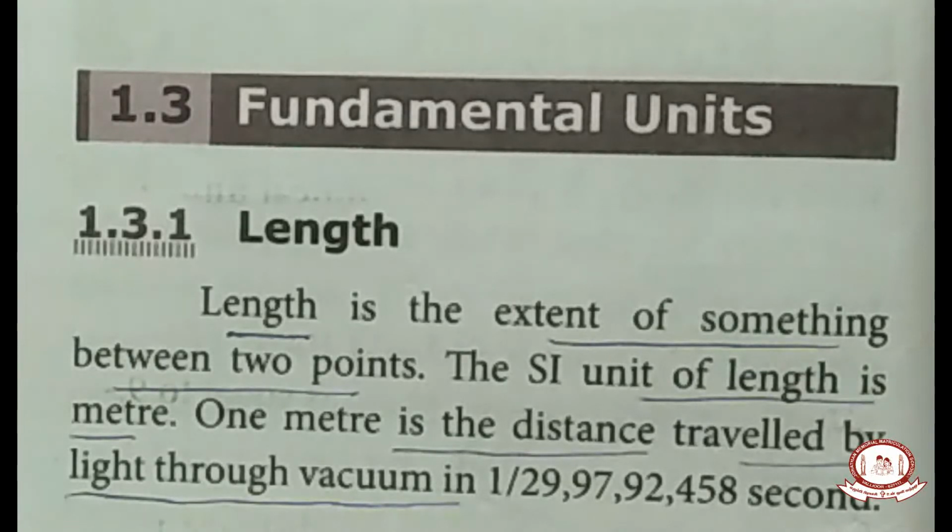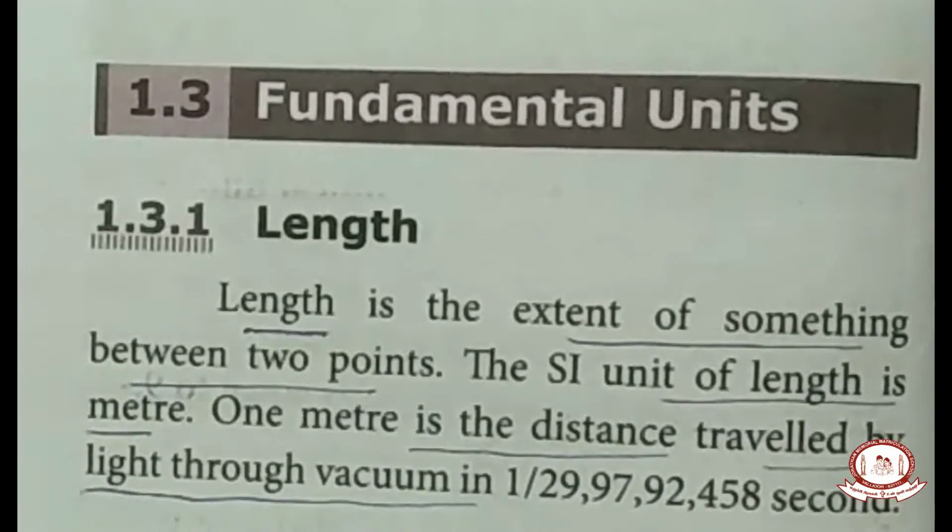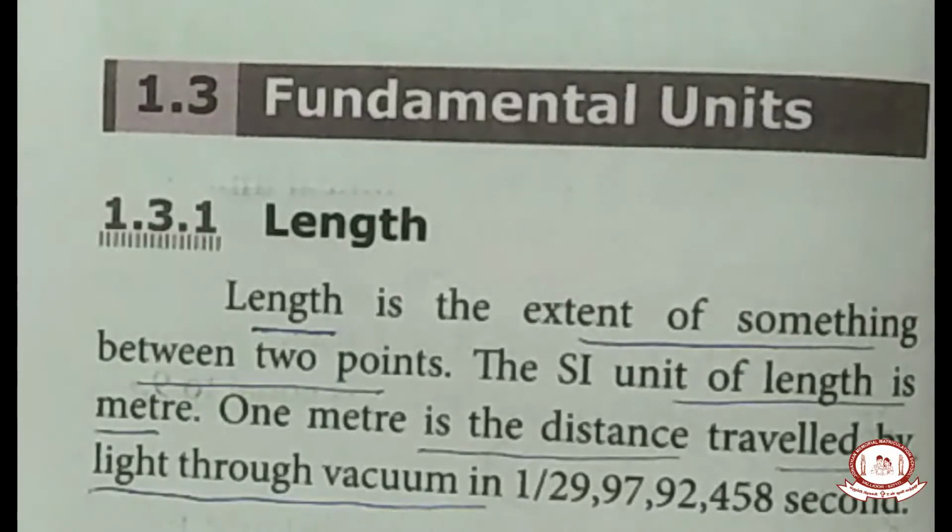So one meter was not just casually taken. They measured it as the distance traveled by light through vacuum in 1 by 29 crores 97 lakhs 92,458 seconds.